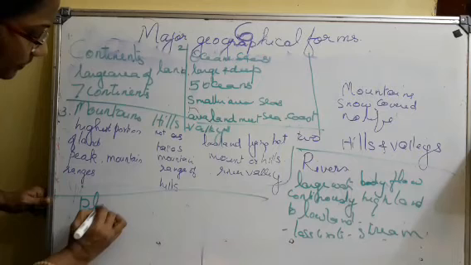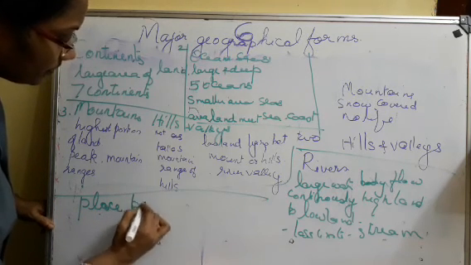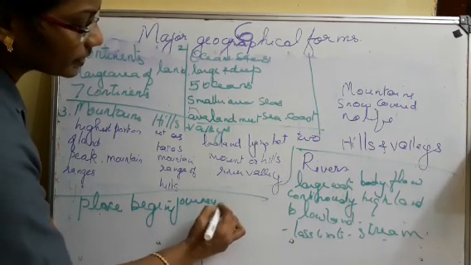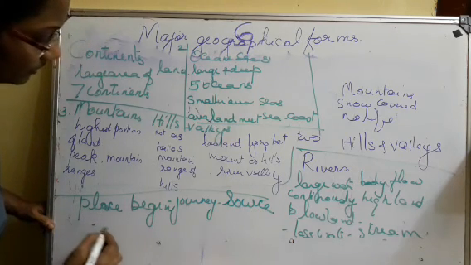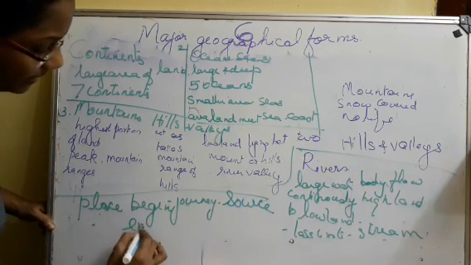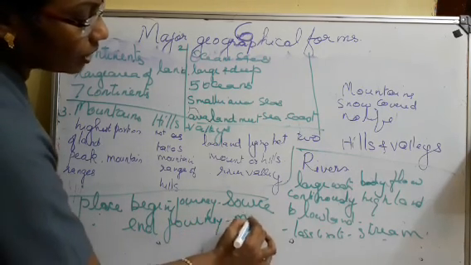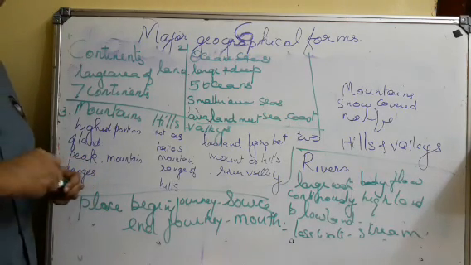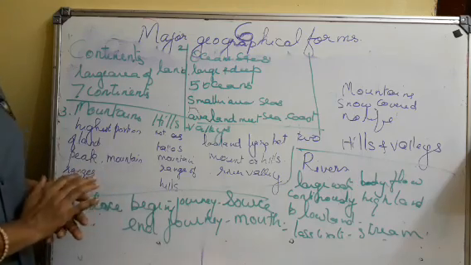Now the place where the river begins its journey is called the source, and the place where the river ends its journey is called the mouth. Mostly rivers flow into a sea or ocean.